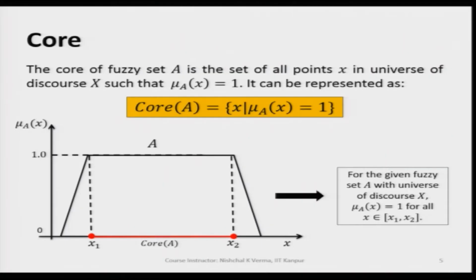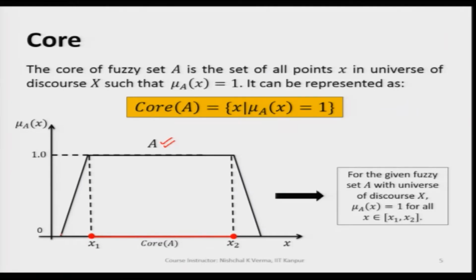If we take a fuzzy set A, and we would like to find the core of this fuzzy set, we will take the set of all the points here for which the corresponding membership values are 1.